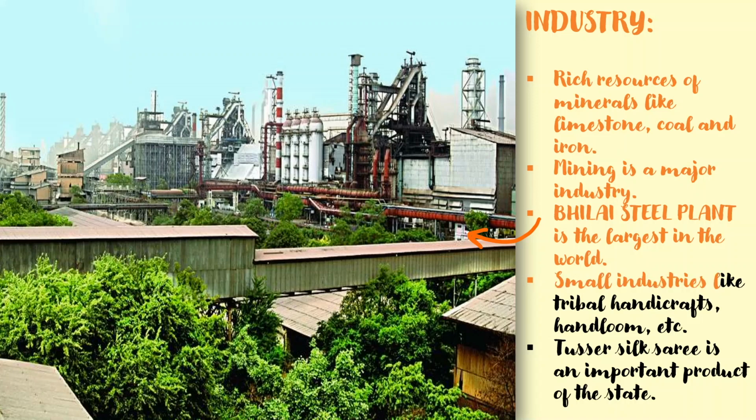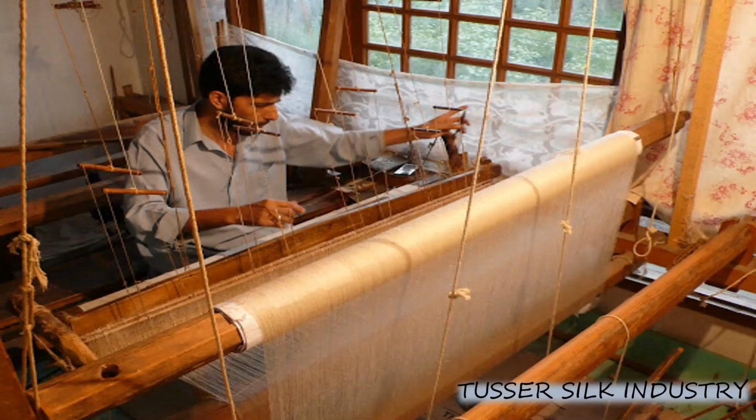And small industries like tribal handicrafts, handloom, etc. are also there. And the famous Tussar silk sari is a handicraft work there. This is the Tussar silk industry here.